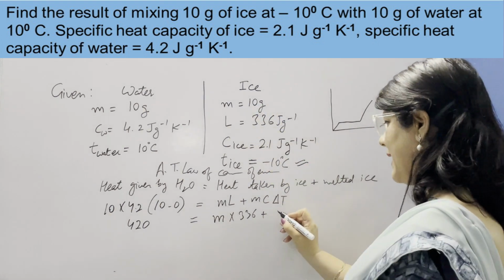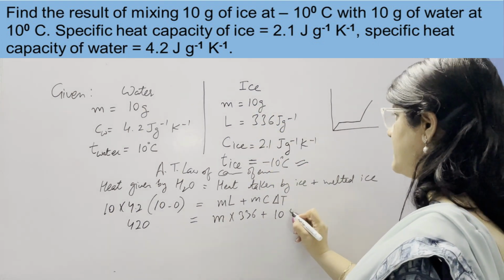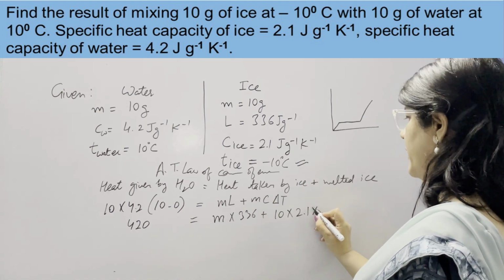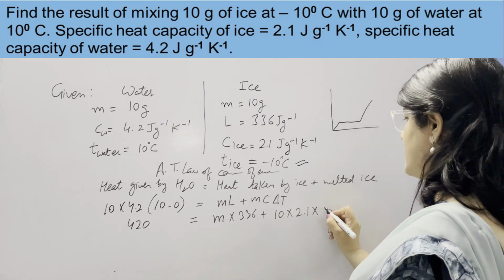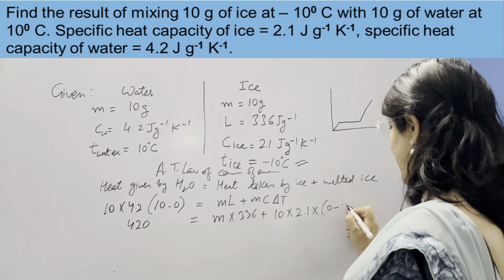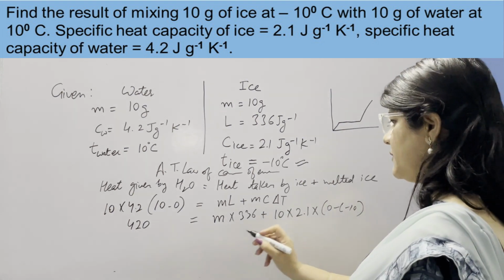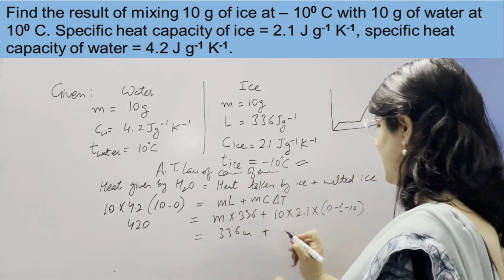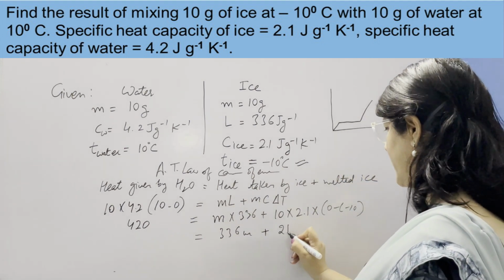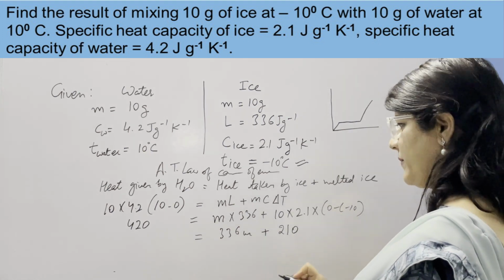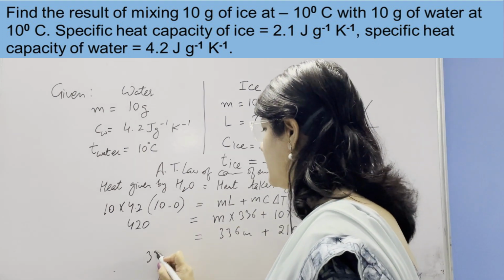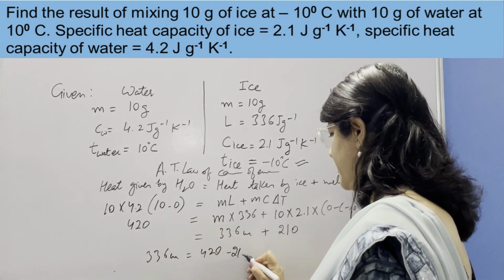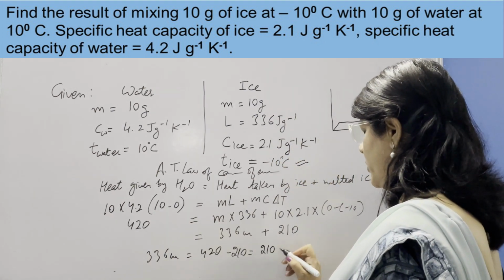But mass of ice is 10, C, that is specific heat capacity of ice is 2.1 into change in temperature is 0 minus -10. So its value comes out to be 336 m plus 2.1 into 10 is 21 and 10. So 336 m is equal to 420 minus 210 comes out to be 210.